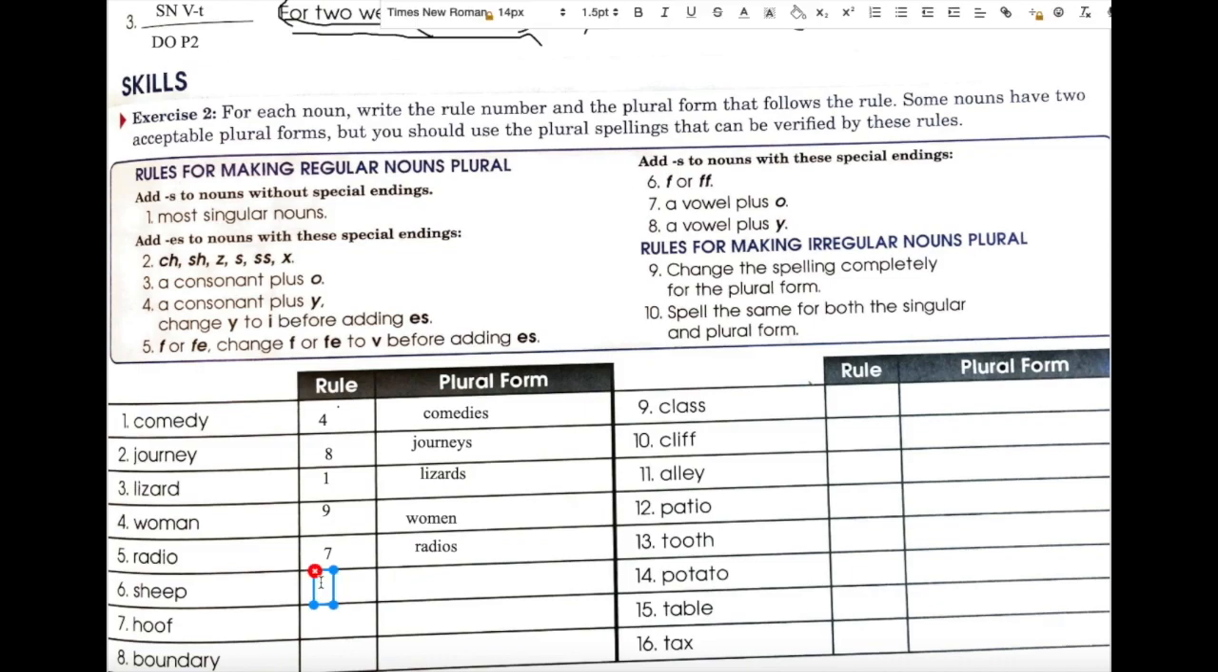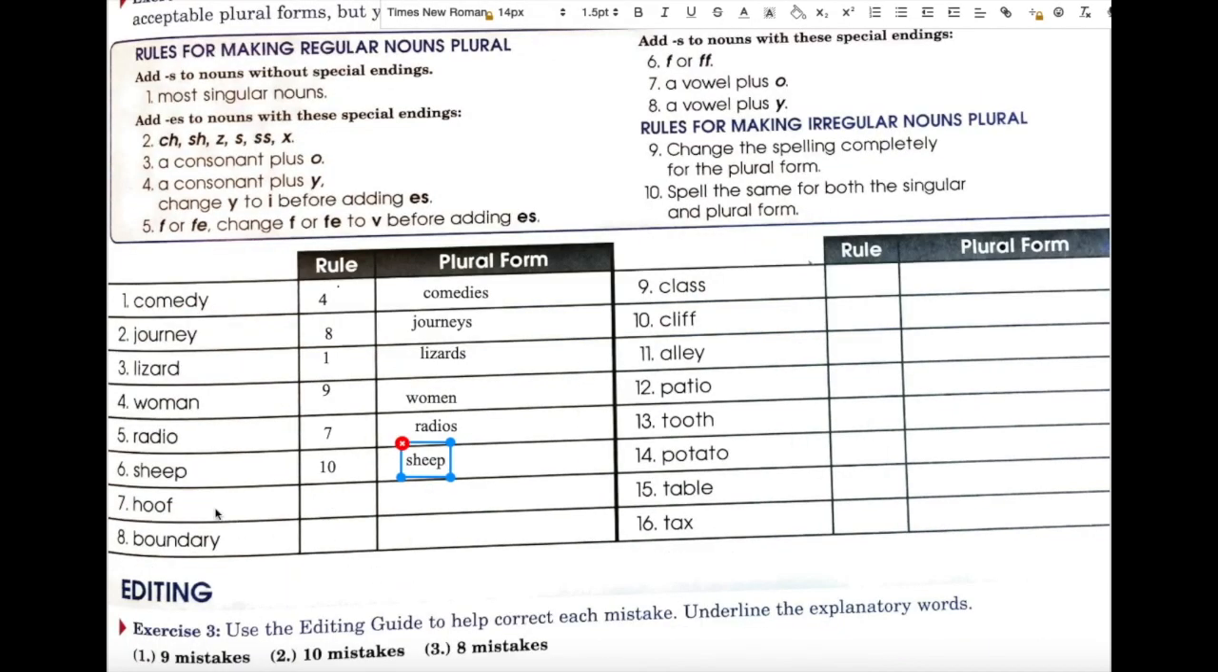Sheep. Sheep is irregular. It's spelled the same way, singular and plural, so that means that it's rule number 10. The plural of sheep is sheep. Hoof. Hoof ends in an F, so we have to look at rules 5 and 6. Which do we think it is? Well, we know that for hoof, to make it plural, we have to say hooves. So we know that it's rule number 5. We change the F to a V and add ES so that it's hooves.